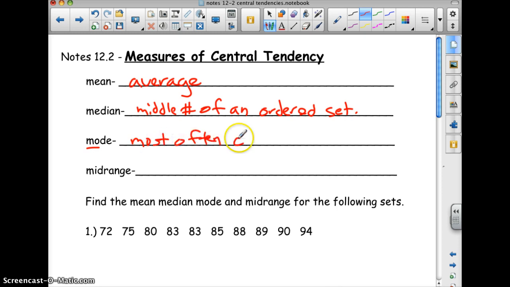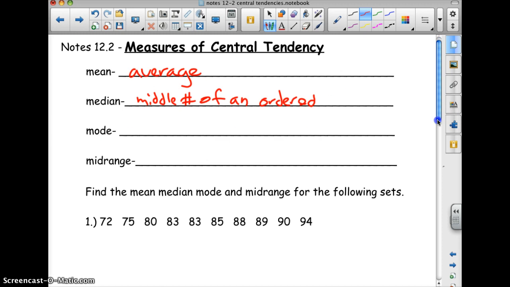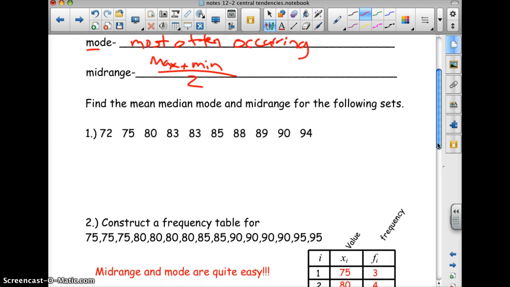And this is all review, by the way. Just giving you some background, getting you comfortable. Two R's in occurring. Mid-range, you might not have seen. That's the max plus the min, divided by 2. It's like the average of the biggest and the smallest. It's really not a very robust data point, so I think I included it because all the questions on tonight's worksheet had mid-range in there.